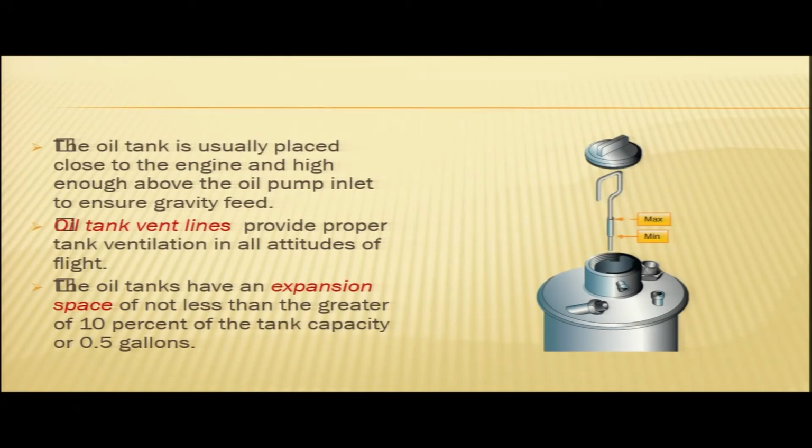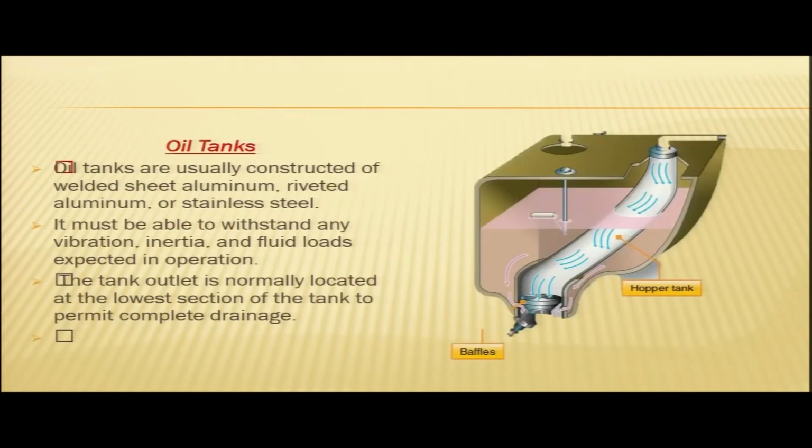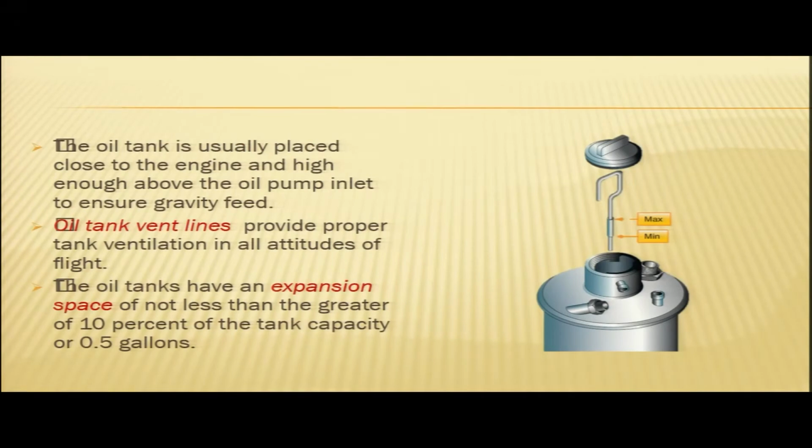The oil tanks are made of welded sheet aluminum, riveted aluminum, or stainless steel. They must be able to withstand vibration, inertia, and fluid loads which the tanks may encounter in any kind of operation. The tank outlet is generally located at the lowest section of the tank to permit complete drainage.